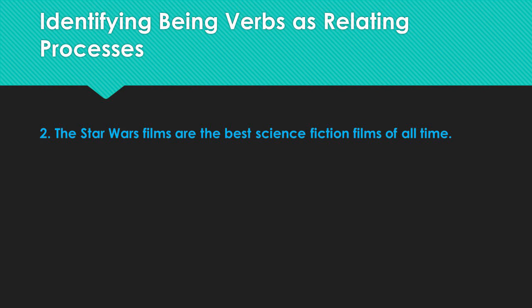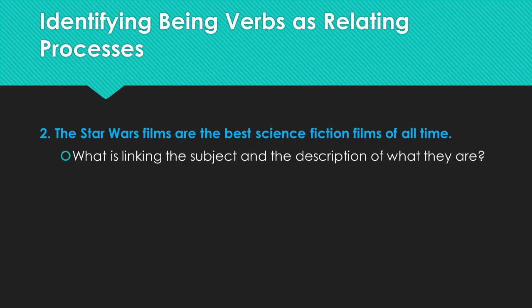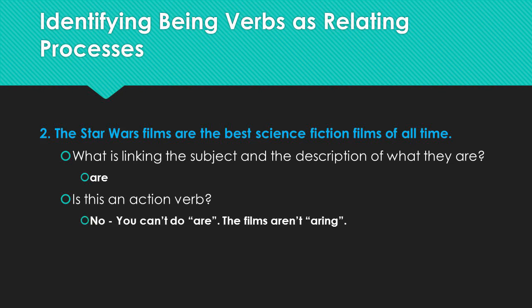Hopefully you can tell that the subject of the sentence is being linked to the description, that the Star Wars films are being linked to the best sci-fi films of all time. So ask yourself, what is the word that is linking the subject and the description? Hopefully you said are. So is this an action verb? We do this just to double check. Is this an action verb? No, you can't do are.